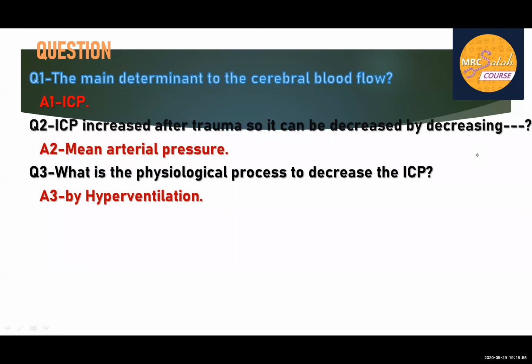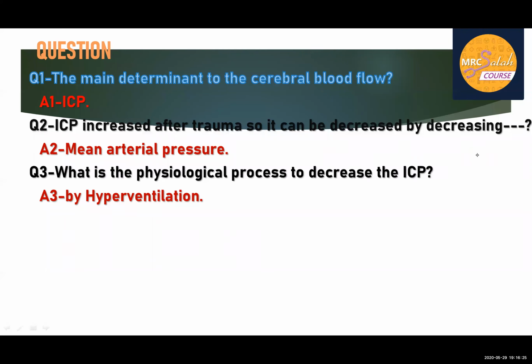To decrease intracranial pressure, you have many measures, like giving mannitol or dexamethasone. If the increase in intracranial pressure is due to trauma, give mannitol. If due to a tumor, give dexamethasone, because dexamethasone will reduce peri-tumor edema. Plus, in the ICU, they prefer to adjust the ventilator so that PaCO2 is subnormal.